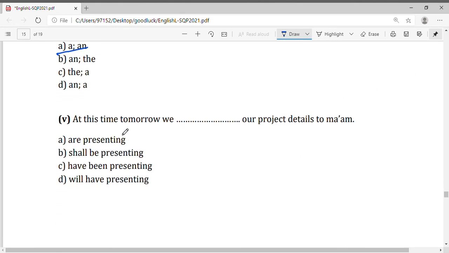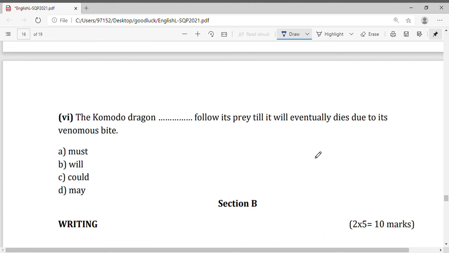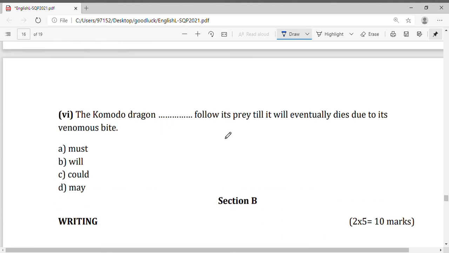At this time tomorrow, we shall be presenting our project details to ma'am. Tomorrow. So are presenting, shall be presenting, have been presenting, will have presenting. Shall be presenting. The Komodo dragon will follow its prey till it eventually dies due to its venomous bite. So once it bites, it will follow. So only it can eat.